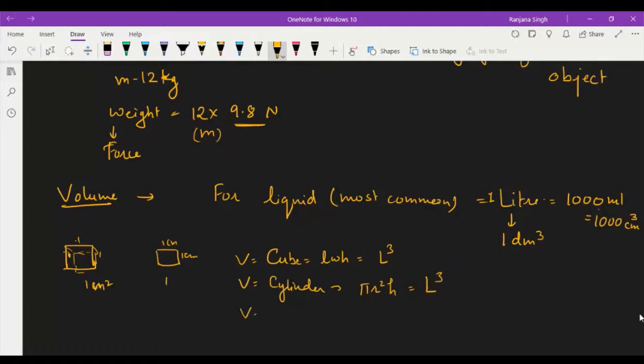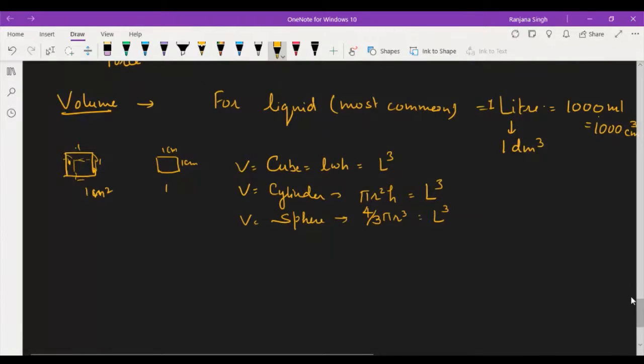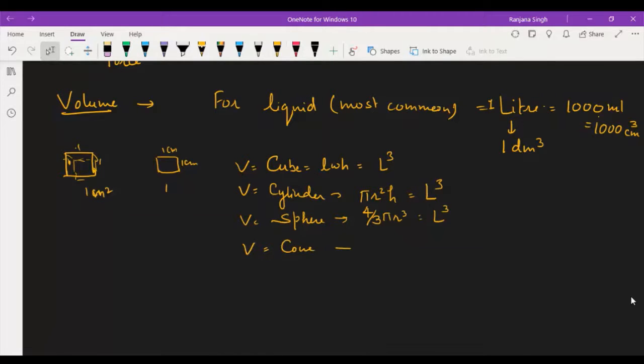If you see the dimension in the case of a sphere, the volume will always have the same dimension, that is pi r cube, where the dimension of the radius is always length. For a solid cone, the volume is given by 1 by 3 pi r square h.